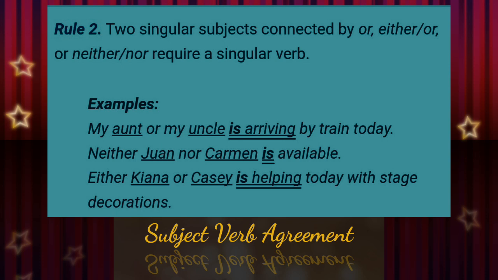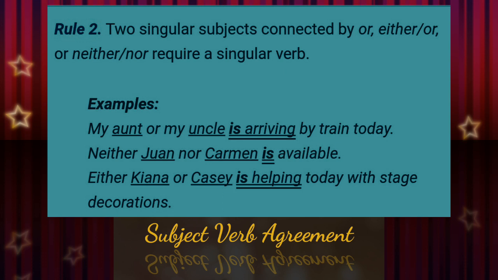Two singular subjects connected by or, either or, neither nor require a singular verb. That is, if two or more subjects are connected by or, nor, neither nor or either or, or if we use not only but also, it should be followed by a singular verb form.